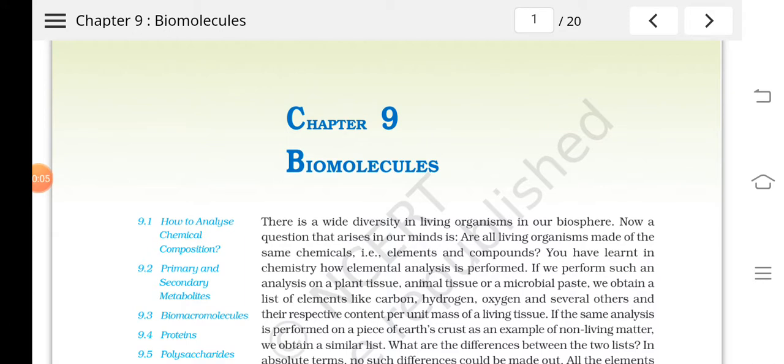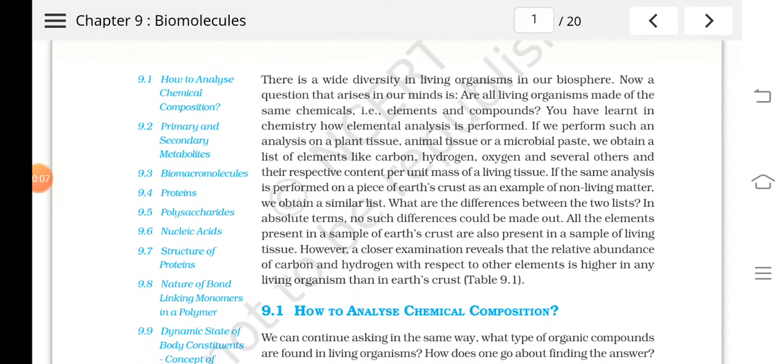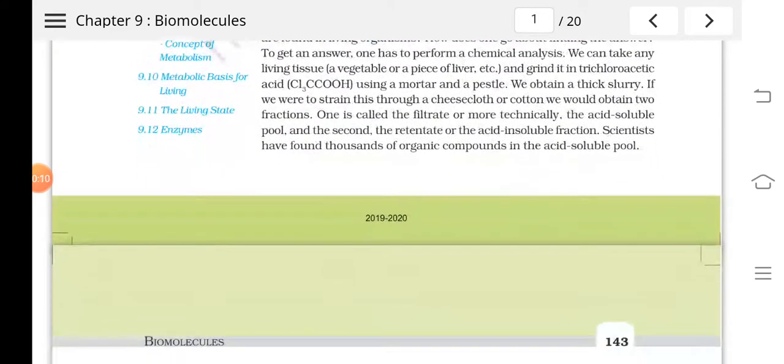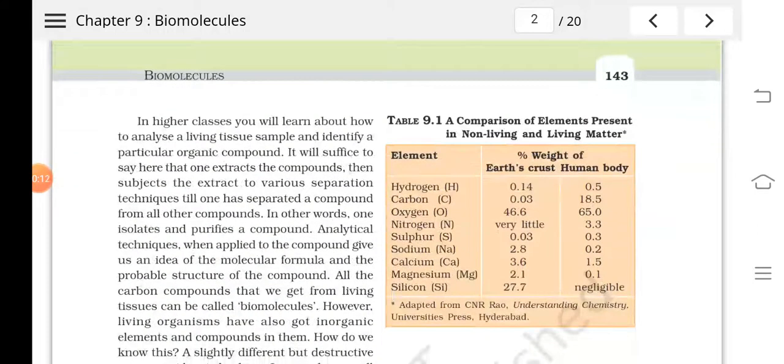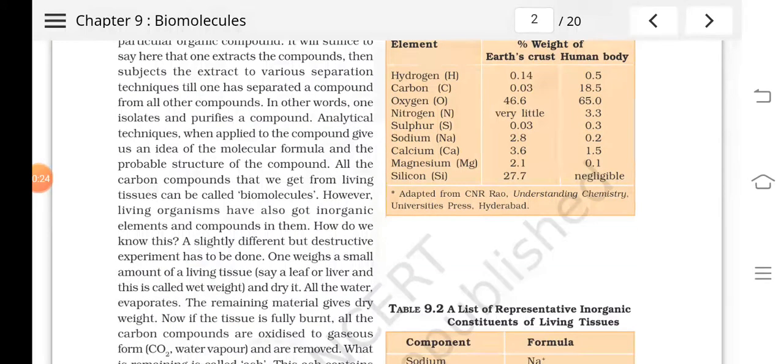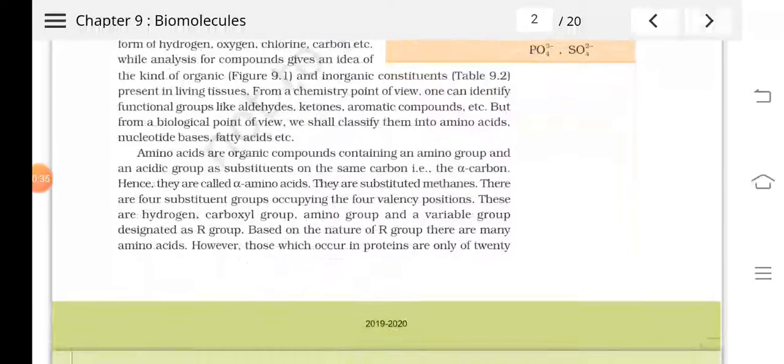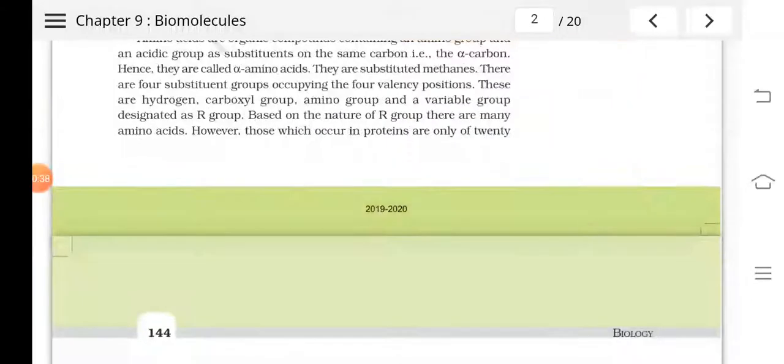We were studying chapter 9, biomolecules, and I have already explained nucleic acids, proteins, amino acids, nucleotides, etc. I have already told you about an experiment in which, if we grind animal tissue with trichloroacetic acid and filter, we get two fractions: an acid insoluble fraction and an acid soluble fraction.